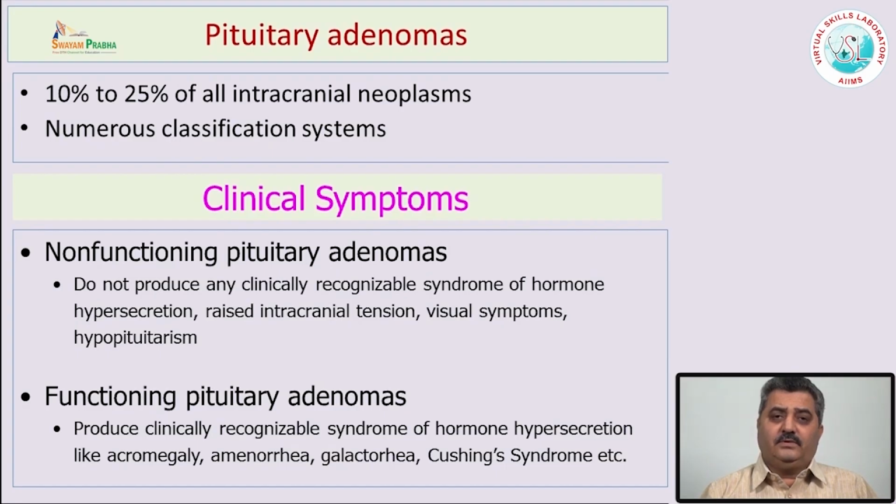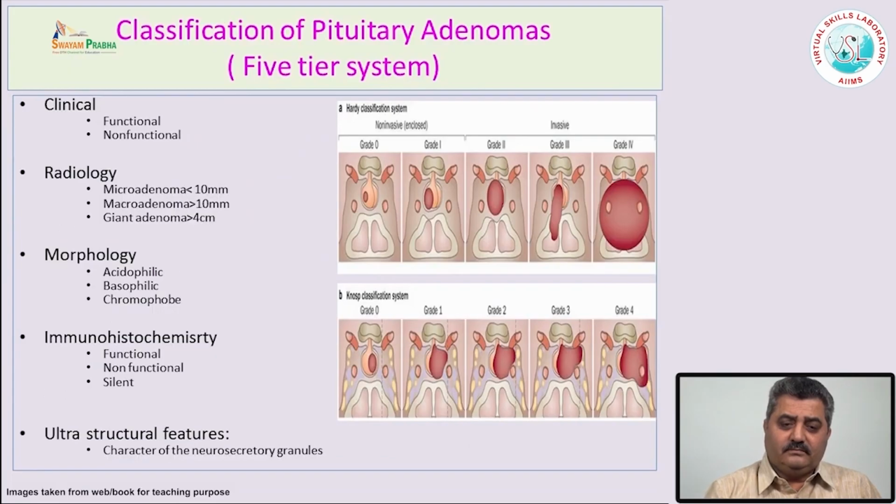The non-functional pituitary adenomas do not cause any symptoms or syndromes due to excess hormones, whereas in functioning pituitary adenomas the hormone levels are high and therefore they cause symptoms, for example acromegaly, amenorrhea, galactorrhea, Cushing syndrome. This is the most common classification used by clinicians.